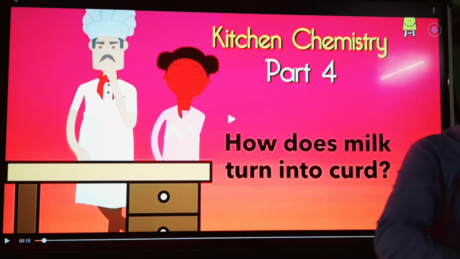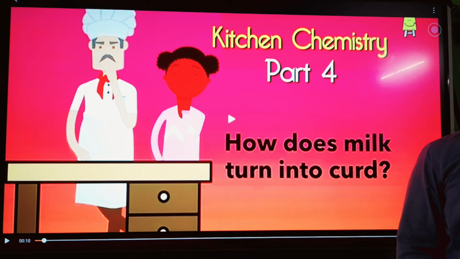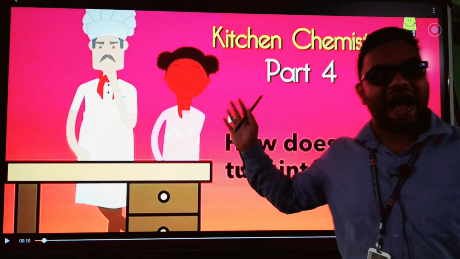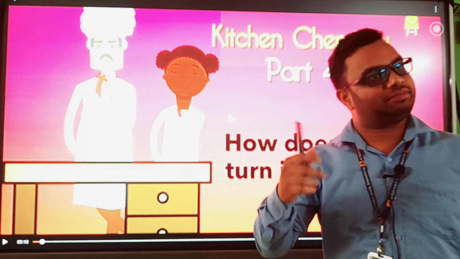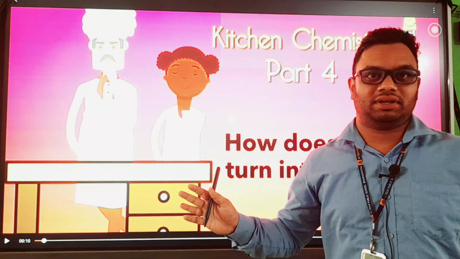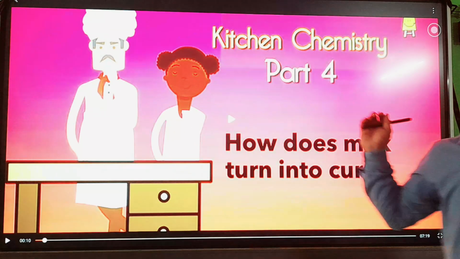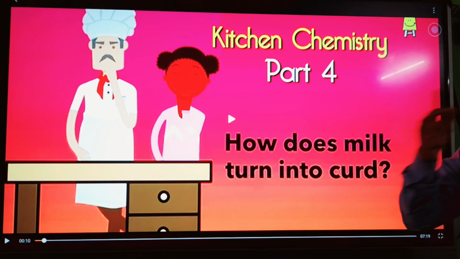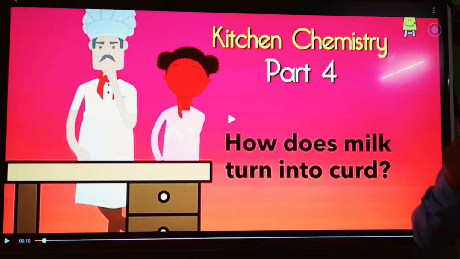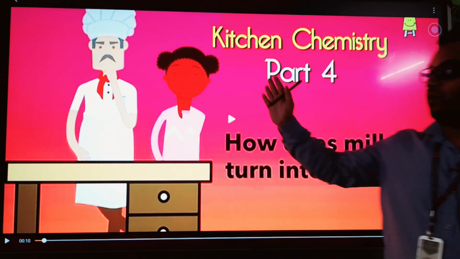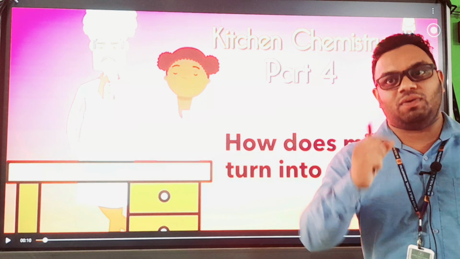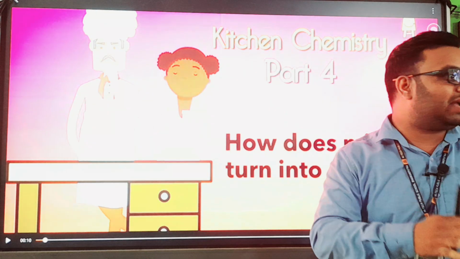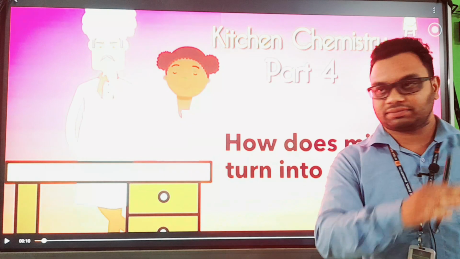Okay, MD Mustafa, you stand. Sir, temperature. Temperature is necessary. Yes, sir. Whenever 37 degree to 50 degree. Very good. Whenever we keep in high temperature, then the bacteria will die. And whenever we set in the low temperature, then the bacteria couldn't grow. So they need a comfortable temperature for the proper growth. So we see whenever there is a slightly warm condition, then they are growing more and they are converting milk into curd. Very good.